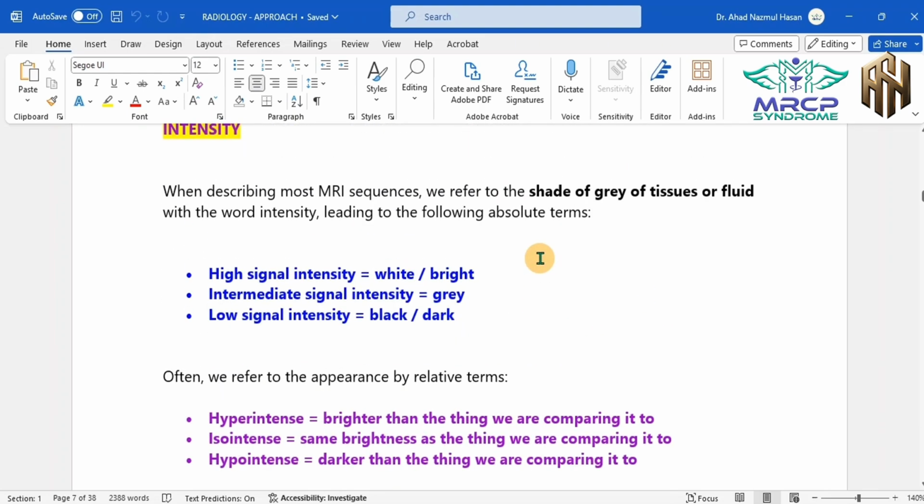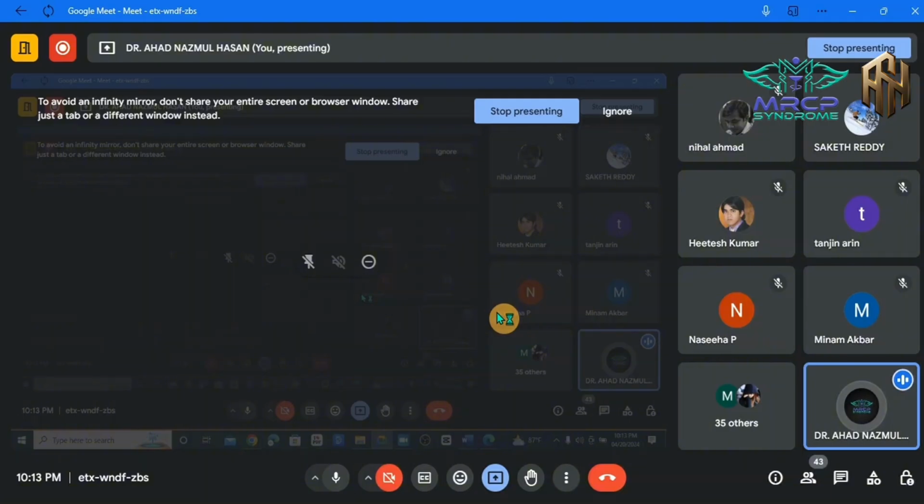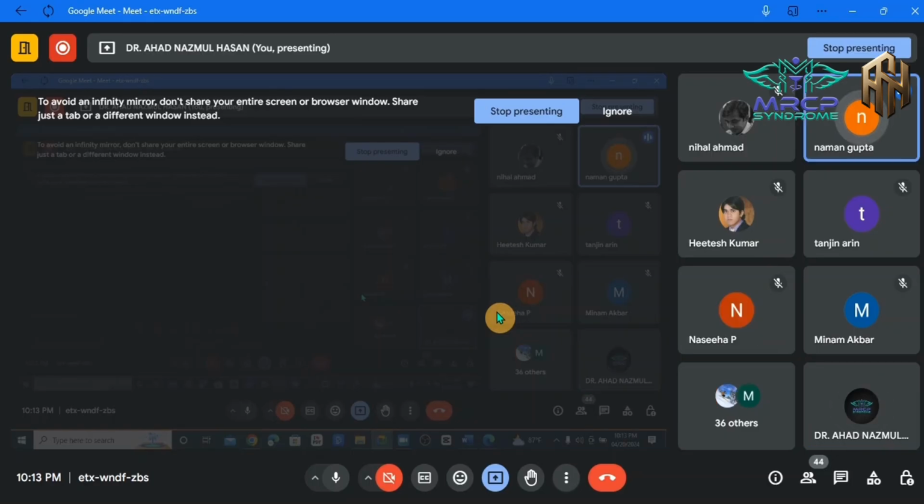So can anyone tell me the neurological indications of cranial MRI? What are the neurological indications? When should we go for the MRI? The gross indications? Yes, Dr. Naman. Multiple sclerosis. Yes, we can go for multiple sclerosis. Other than multiple sclerosis, we can do it in transverse myelitis. Yes, also in case of transverse myelitis.